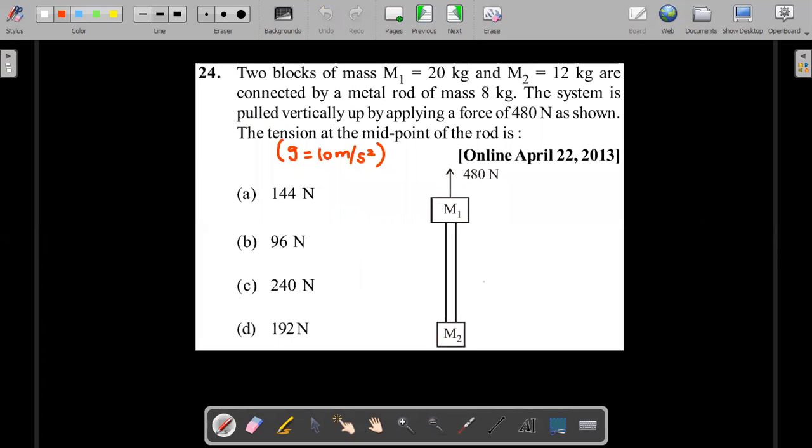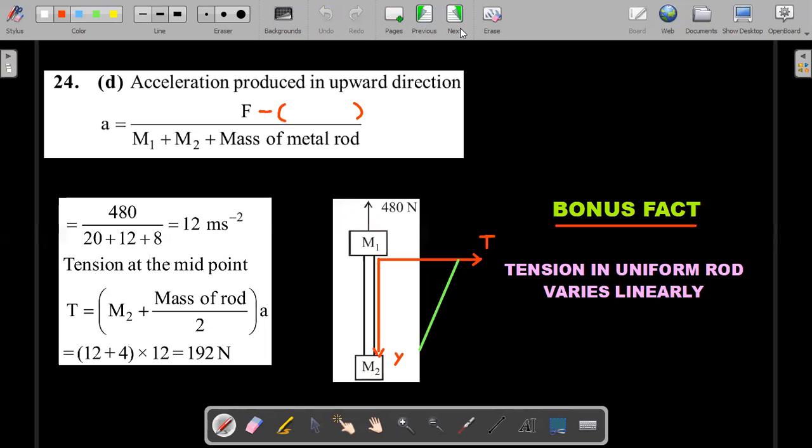What's the total weight here? This is actually equivalent to 20 plus 20, 40 kg, which is 400 Newton, right? So there should be a subtraction of 400. So that should change the key actually. So this should be 80 divided by total mass, which is 40. So this will make it a 2 meter per second square. That's a mistake there. And this would change to 2 meter per second square.